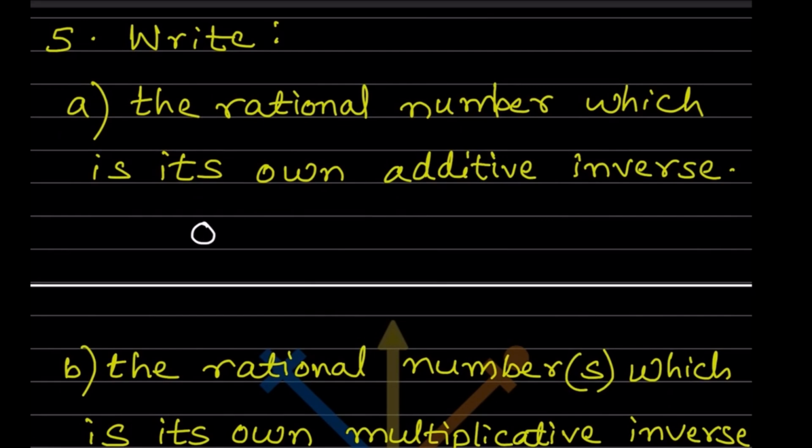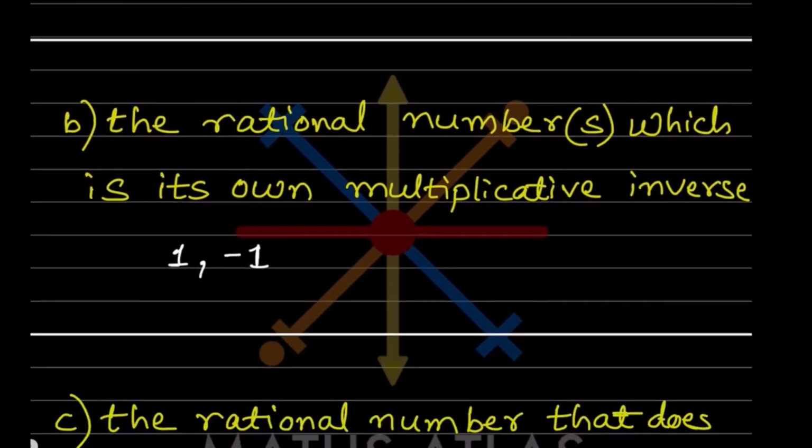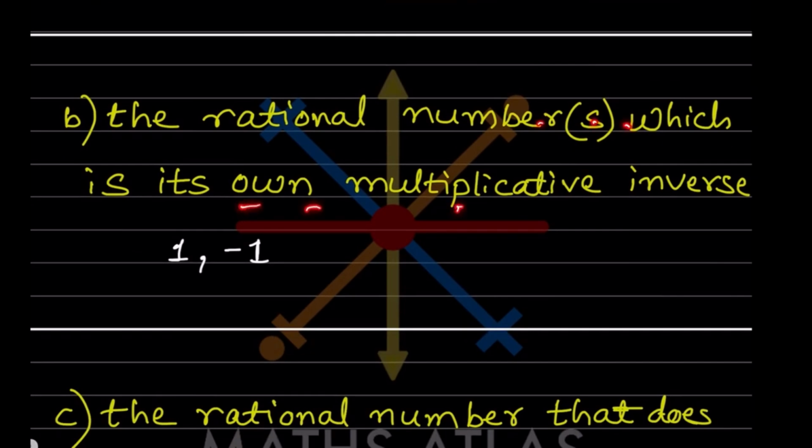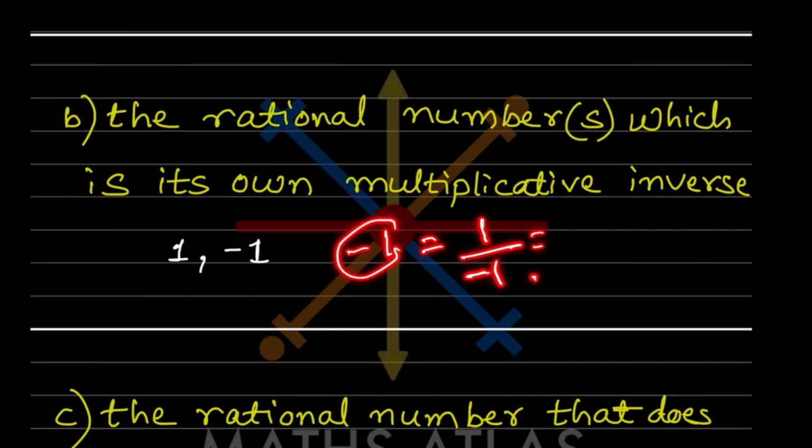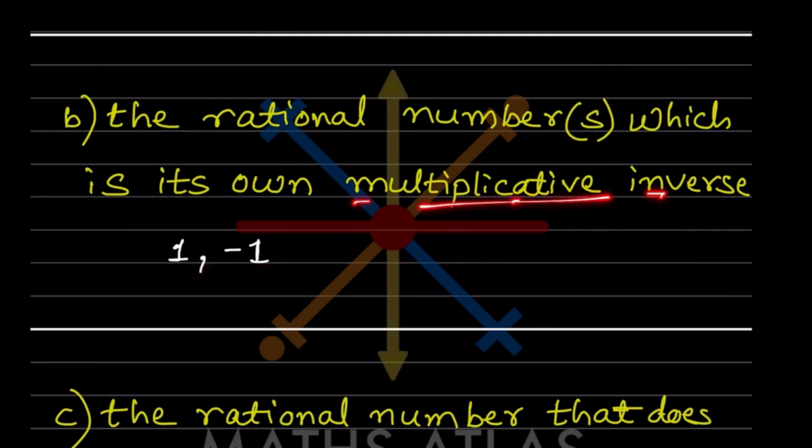Now it's said here, write the rational number which is its own additive inverse. So additive inverse, which is that natural number, as we have seen, that is 0. The rational number or numbers which is its own multiplicative inverse. Multiplicative inverse means if we are writing a 1, so that is going to be 1 divided by, reciprocal of that 1 is going to be 1. If we are writing a minus 1, if we take the reciprocal of 1 divided by minus 1, that is going to be minus 1. So which are the two numbers? 1 and minus 1, own multiplicative inverse. Hope you got this one.